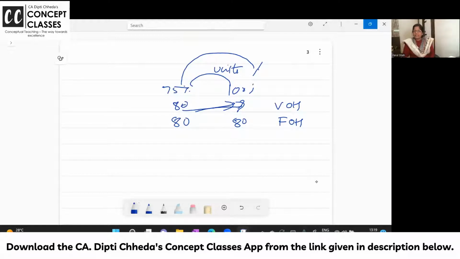Variable overhead and fixed overhead. Clear to all of you? And now variable overhead, fixed overhead, and now how do we know it is semi-variable? Here it is 80. Here it is 80 to fixed. If it is 75% then at 80, at 100 what percent?